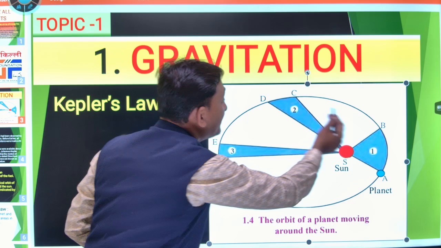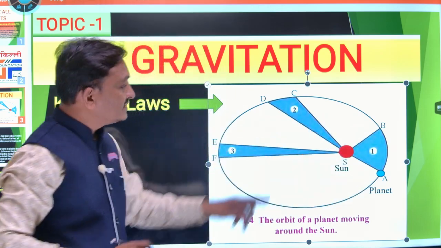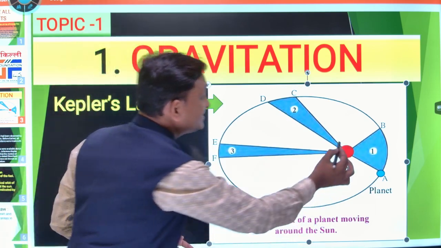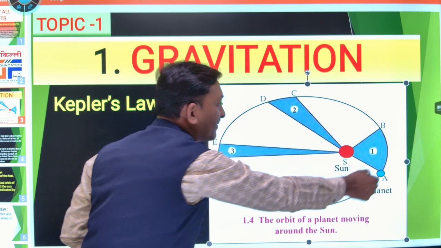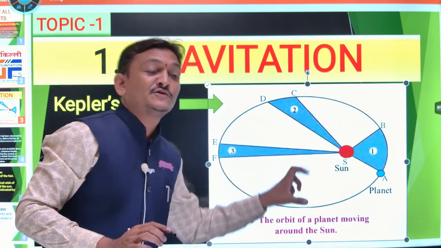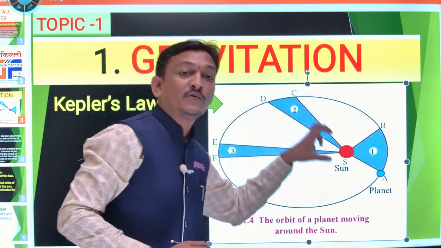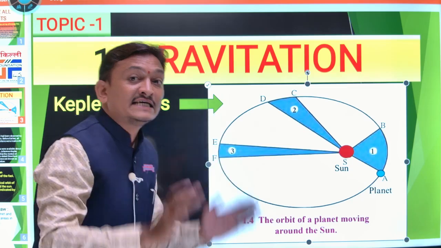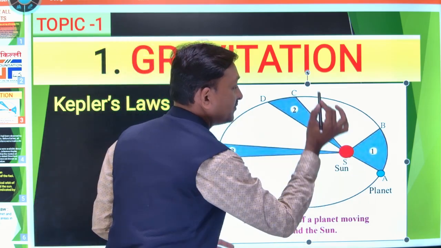It is elliptical, and the sun is at one of the foci. This orbit of the planet is an ellipse with the sun at one of the foci.